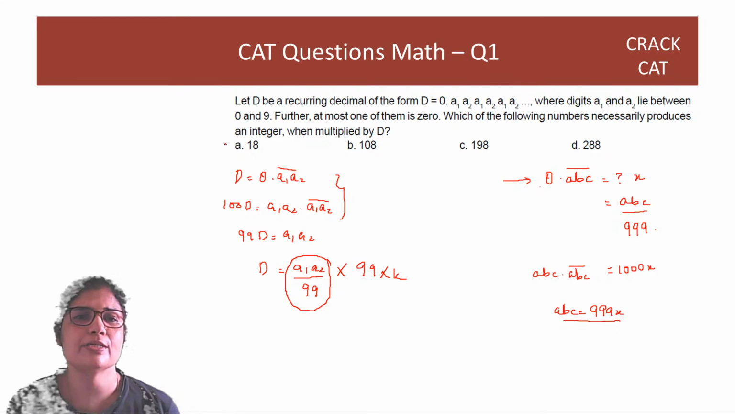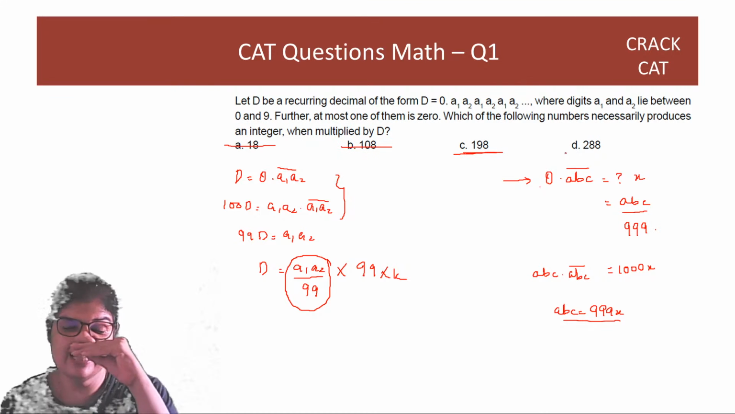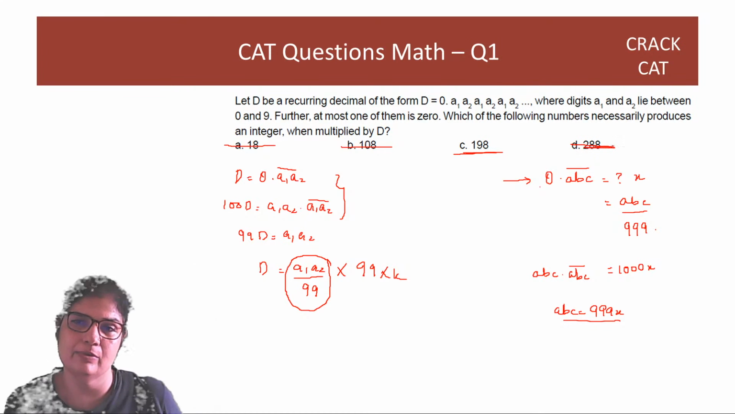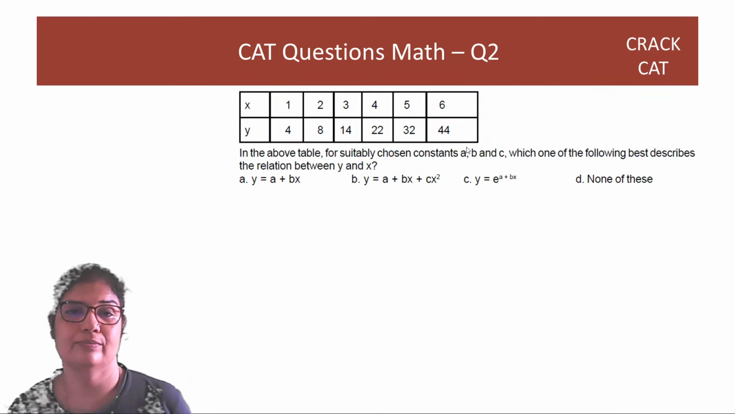So which of these options is the multiple of 99? This is not, this is also not. This is a multiple of 99. This is your answer. D is also not a multiple of 99, right? So guys, your answer is option C. Great. Let's look at the next question.